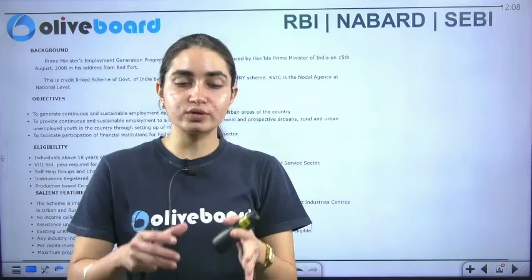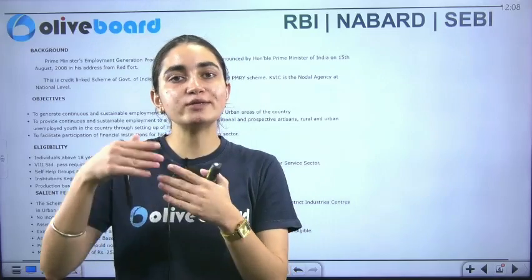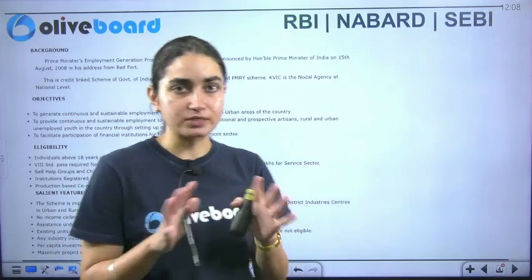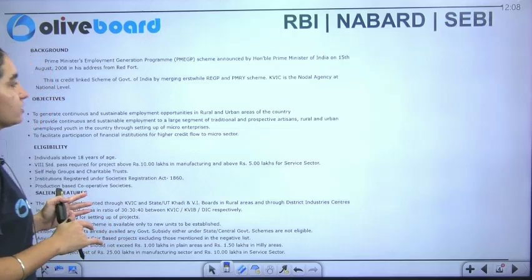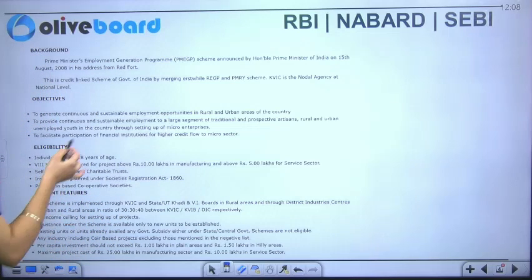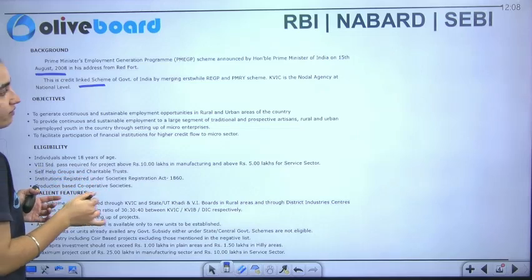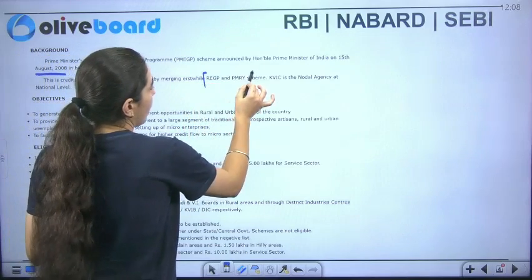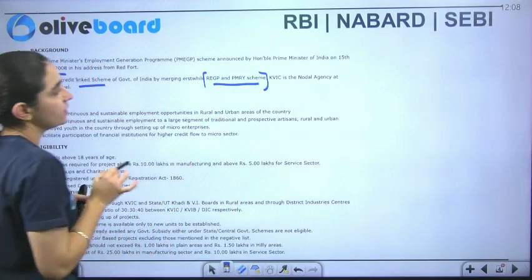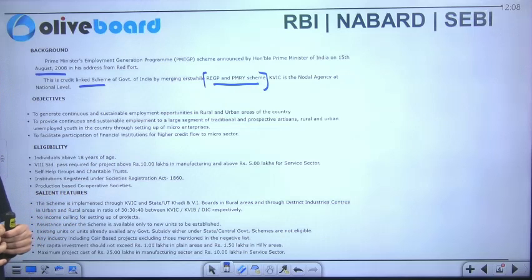Okay, this initiative is very much capable of generating employment opportunities. This came on the 15th of August 2008. And if I talk about the rest of the things here, this credit linked scheme has been merged. That was erstwhile REGP and PMRY. Now, these are the two initiatives here.